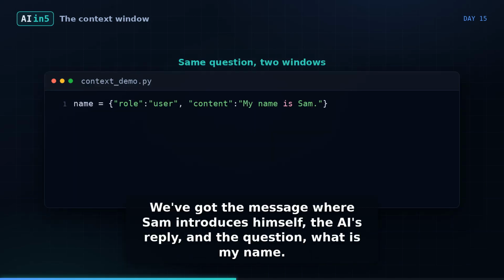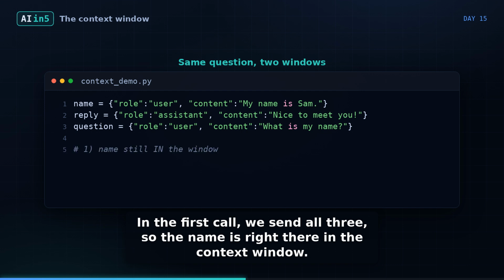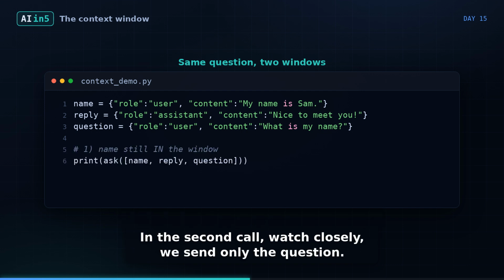Let's look at the code. Here's the setup. We've got the message where Sam introduces himself, the AI's reply, and the question, "What is my name?" In the first call, we send all 3, so the name is right there in the context window.